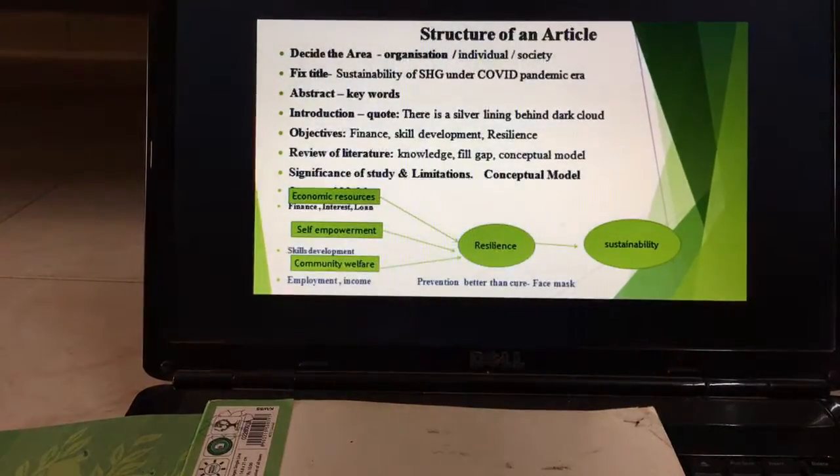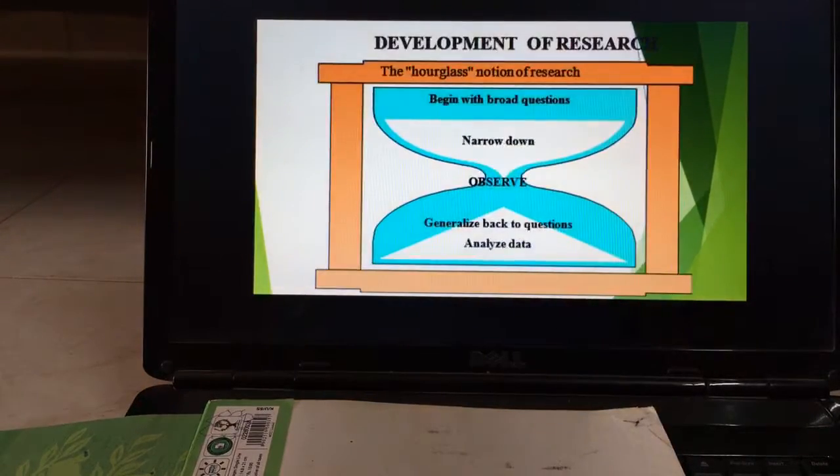And this is what I told you about the structure and all that. And next comes the development of research. I will collect a lot of data. This is called an hourglass, and then I have to slowly narrow down by doing an observation, and then what is very important, that alone I have to take into consideration, and I have to make a study on that.